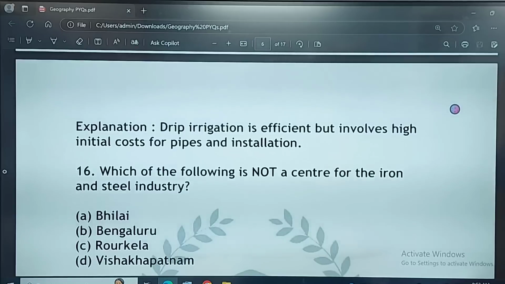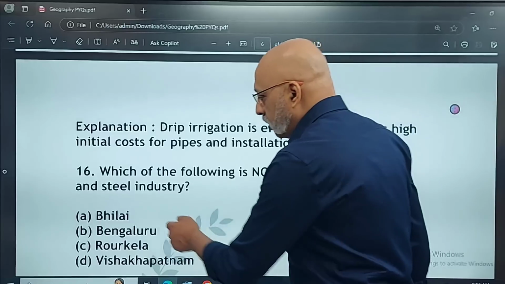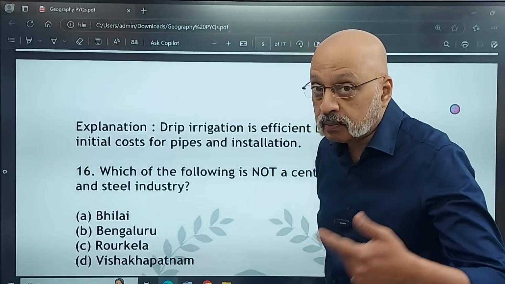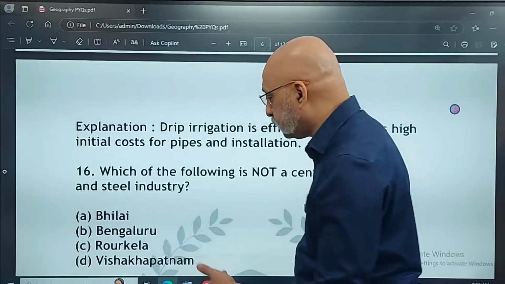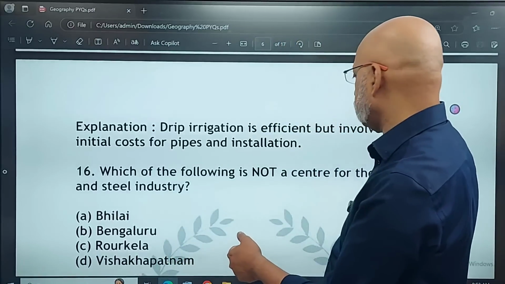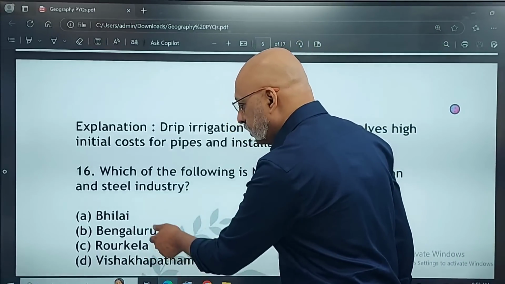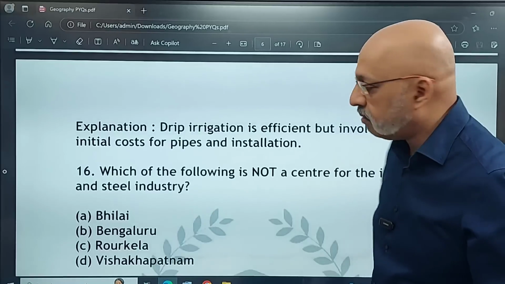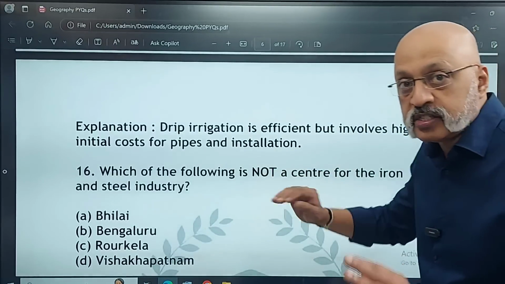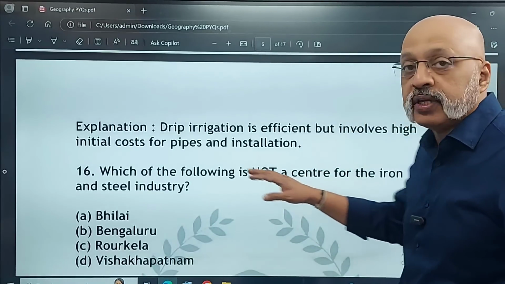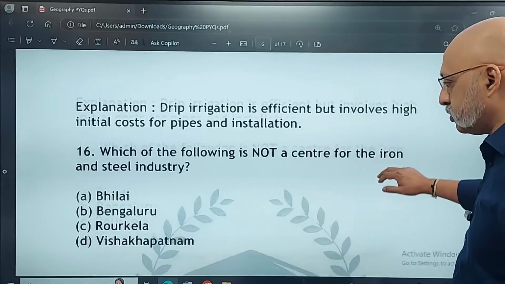Which of the following is not a center for the iron and steel industry? Now, Bhilai is the right answer, but let's always look at the other three options. Bhilai is, Rourkela is, Vishakhapatnam is, so Bengaluru is the correct answer for this. It is not a center for the iron and steel industry.